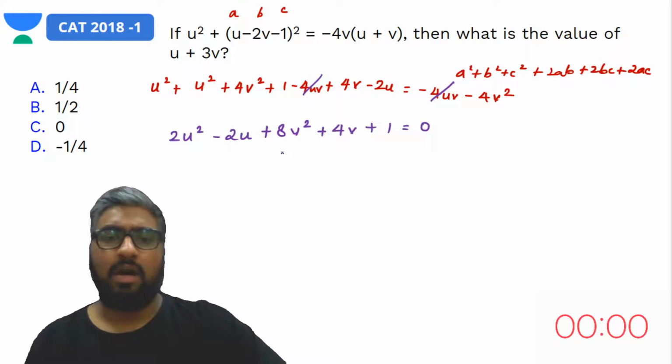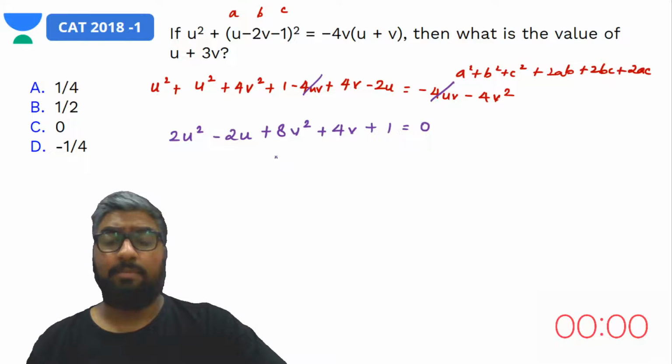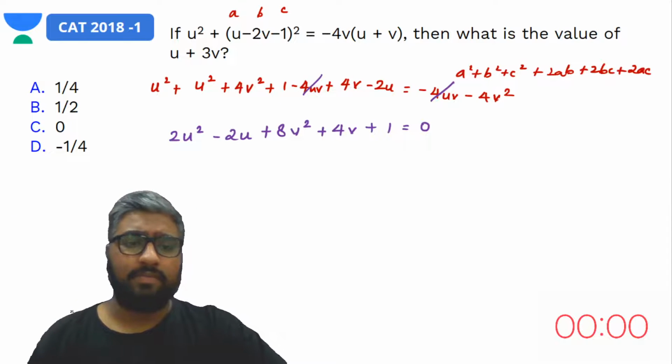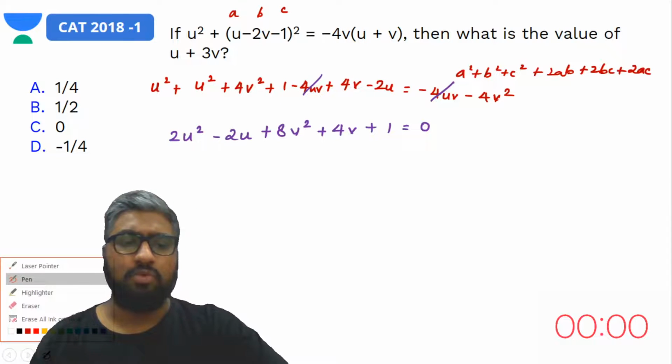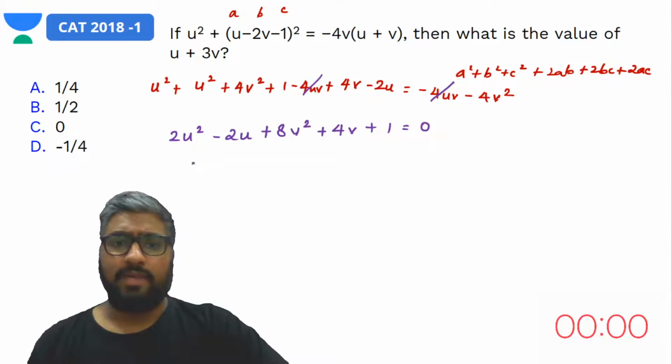Now if you look at this, this does not end up in a very smooth equation, which means we'll have to add or remove something to make it an equation that gives us perfect squares.